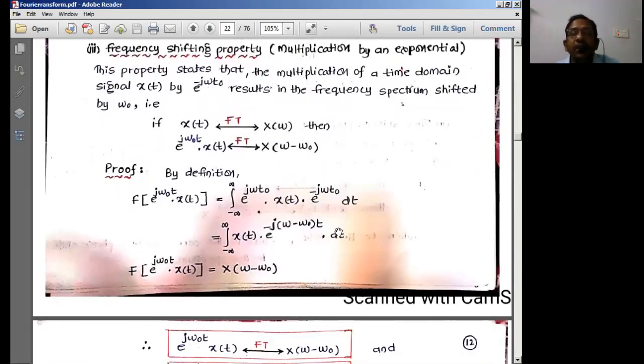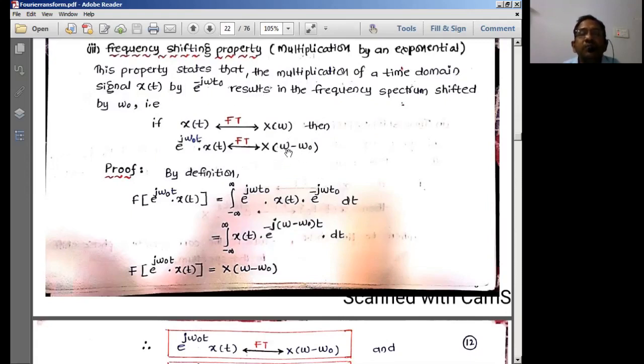The next property is also an important property, which is the frequency shifting property. It is something like multiplication by an exponential. Frequency shifting means we have to shift the signal in the frequency domain. If you shift the signal in the frequency domain, how will it be reflected in the time domain?